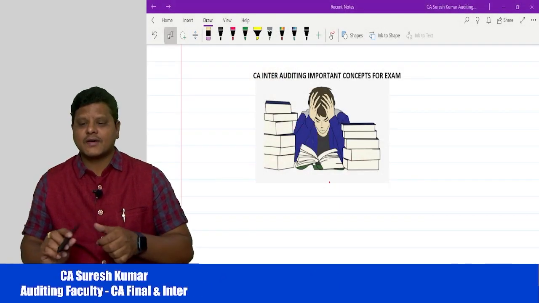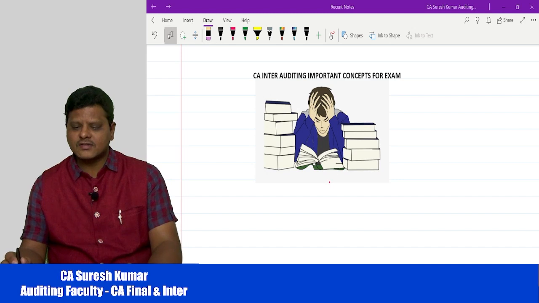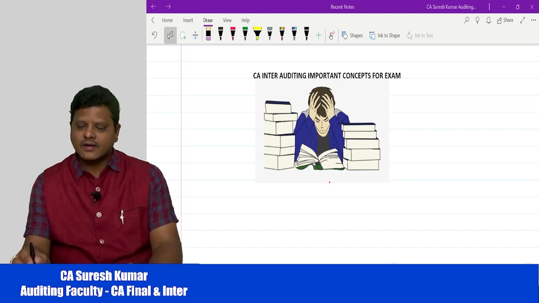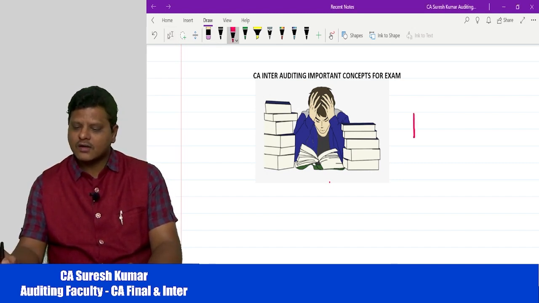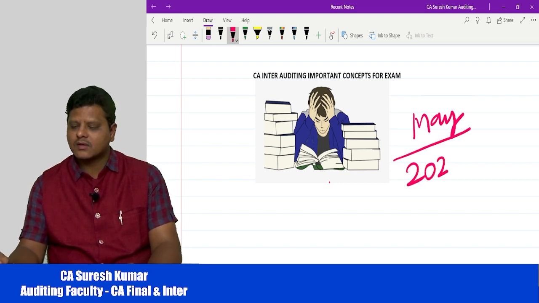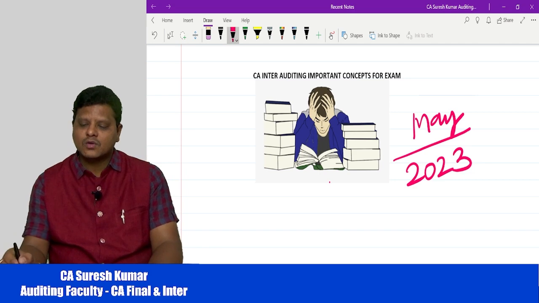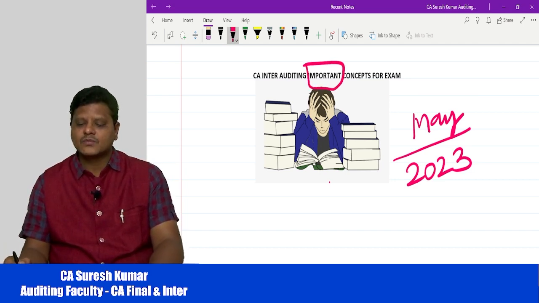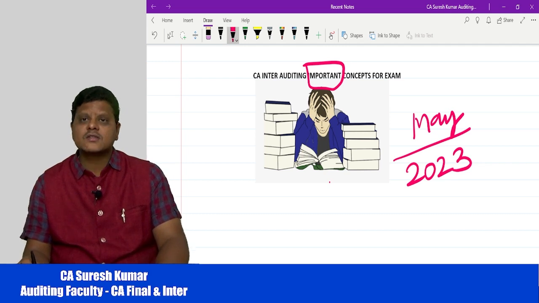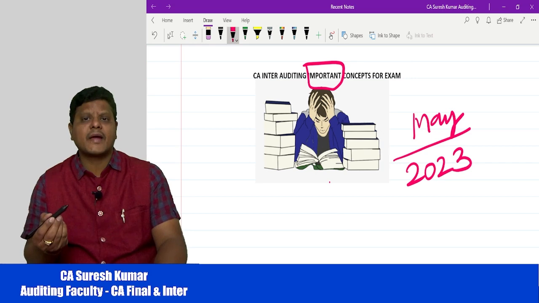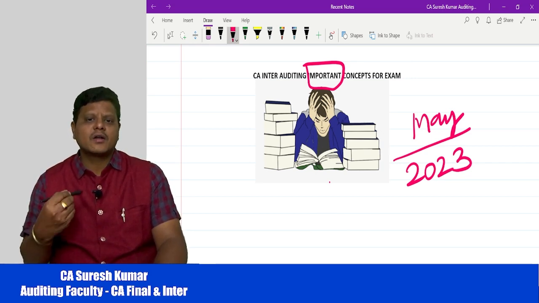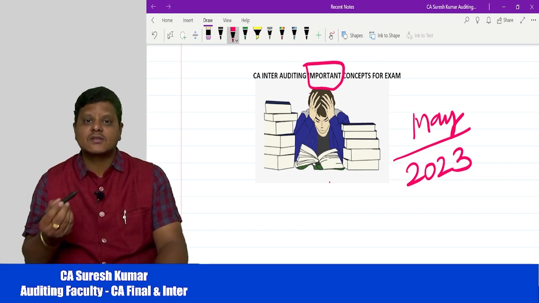Now friends, as far as CA Inter is concerned, we are sharing only important concepts for the May 2023 examination. As far as the auditing paper is concerned, you might have the mindset that it is a theory paper and you cannot remember all the provisions, standards and section numbers.